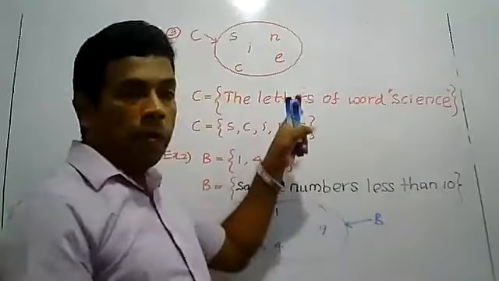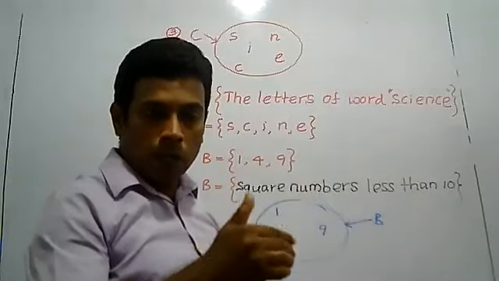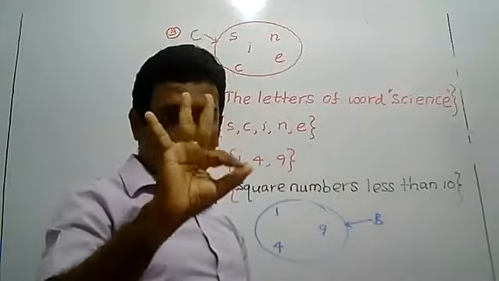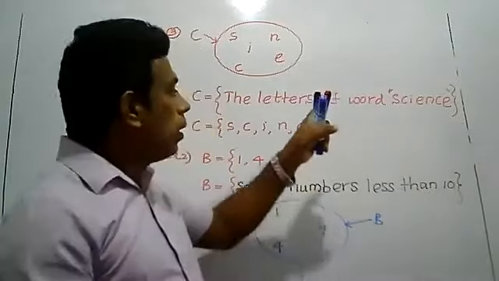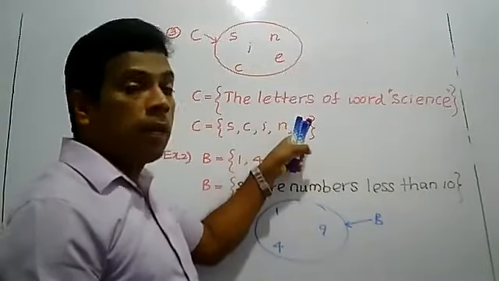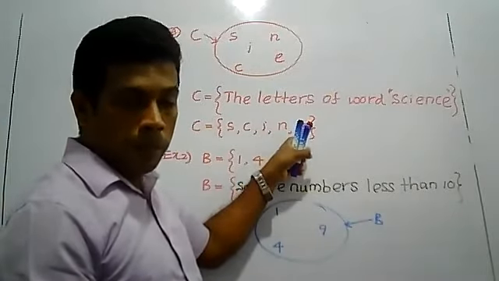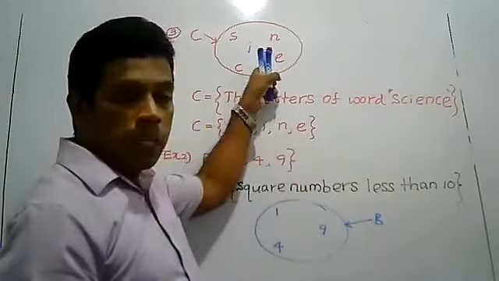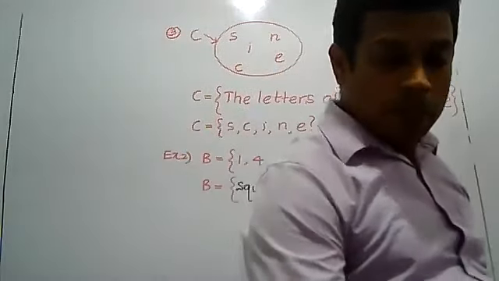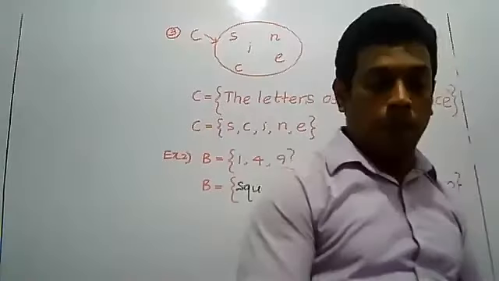What is meant by set notation? Set notation means different methods of representing a set. There are three different methods. First, writing the set in words. Second, writing the elements that belong to the set within double brackets. Third, representing the elements on a Venn diagram. Right, then the first term of the paper I have completed.